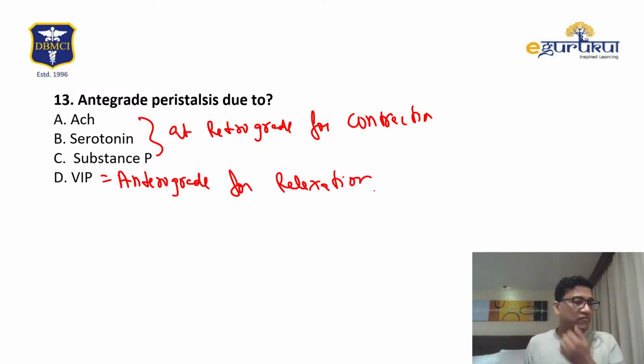Okay, so it's anterograde for relaxation. So that's why the answer should be D. VIP. Answer is D, VIP. Okay.